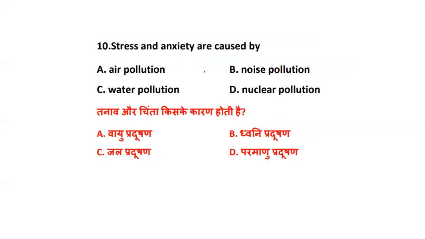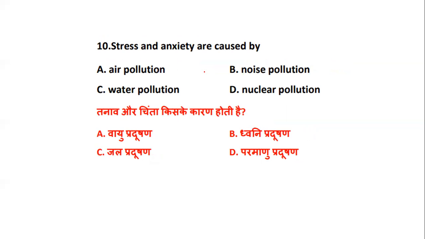So now, next is stress and anxiety are caused by what? They have given you the examples. The examples are in the form of stress and anxiety. So they are stating that stress and anxiety are the ones which are caused by what? Are they because of air pollution? Are they because of noise pollution? Are they because of water pollution? Or are they because of nuclear pollution?